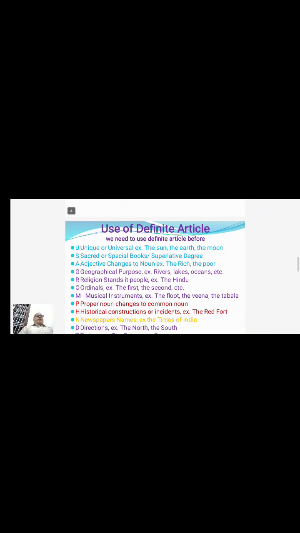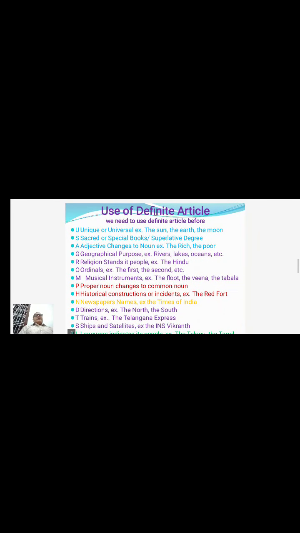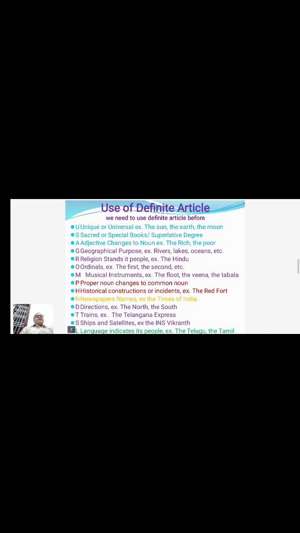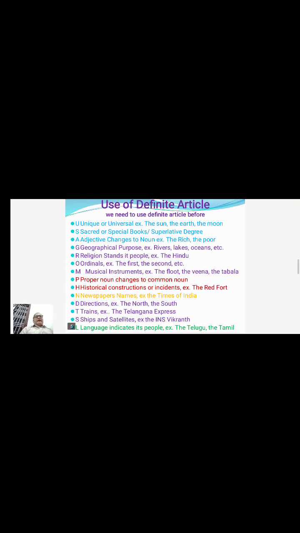Exactly, these two are definite, and that's the reason we use THE with a definite purpose. Further, the use of the definite article is specific, and in several places we can use the definite article.